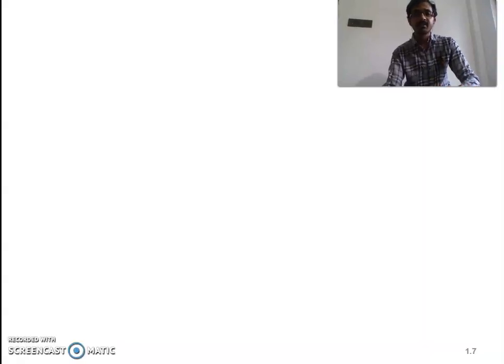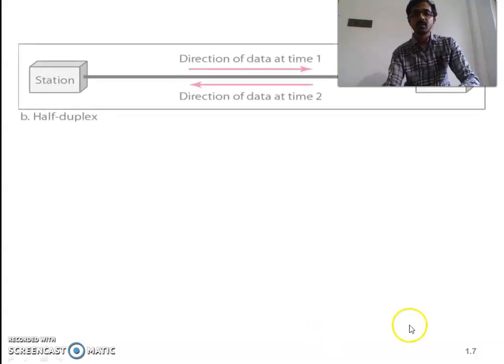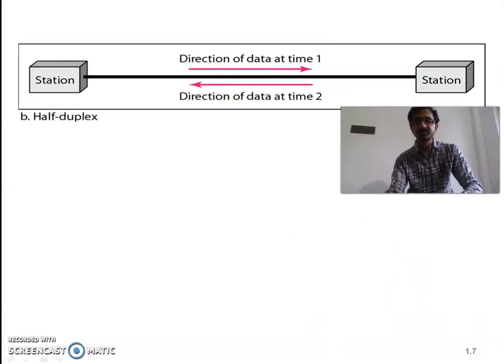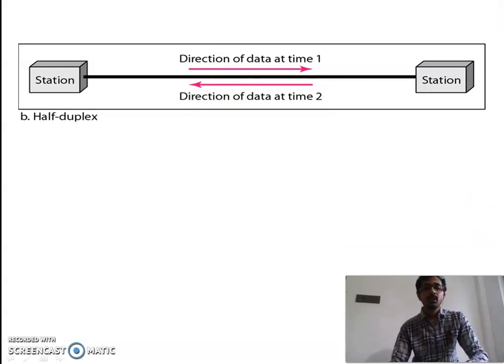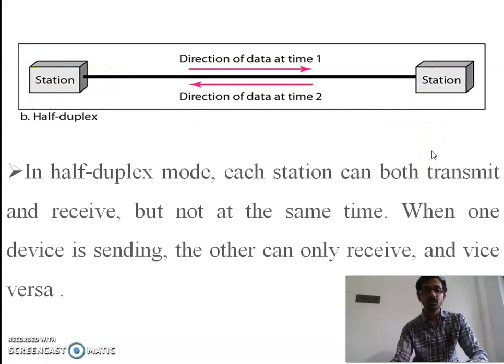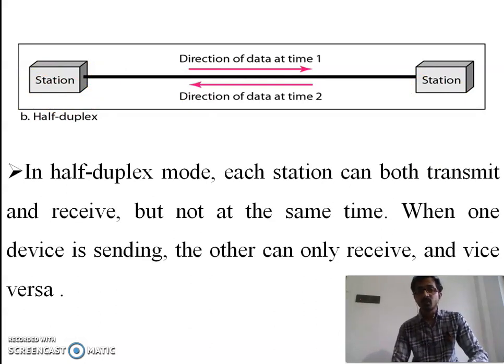And the next one is half duplex communication. This is the diagram for half duplex communication. In half duplex communication, we have two stations. This is station 1, this is station 2. In half duplex mode, both station 1 and station 2 can transmit and receive, but not at the same time. When one device is sending, the other device can only receive, and vice versa.